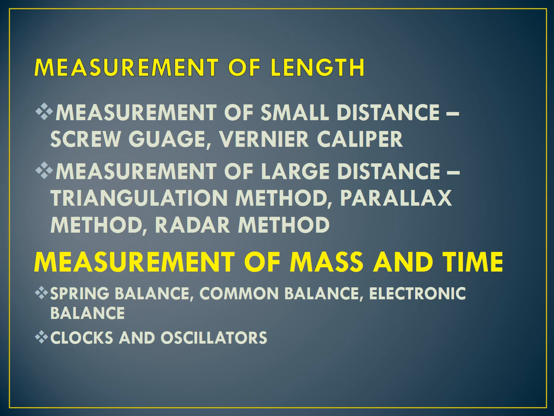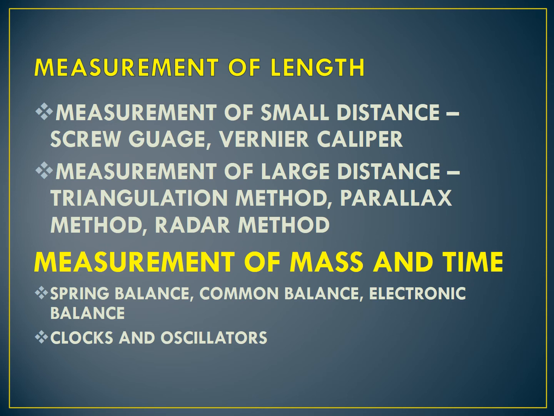What is screw gauge? You may have done it in practicals. It is used for measurement of very small distances, like accurate measurement of objects up to 50 mm. The principle behind screw gauge is linear motion using circular motion of screw. By screwing the circular motion, this linear motion gives the magnification. The vernier caliper is a versatile instrument for measuring the dimension of an object, like diameter of a hole, depth of a hole. Its least count is 0.01 centimeter.